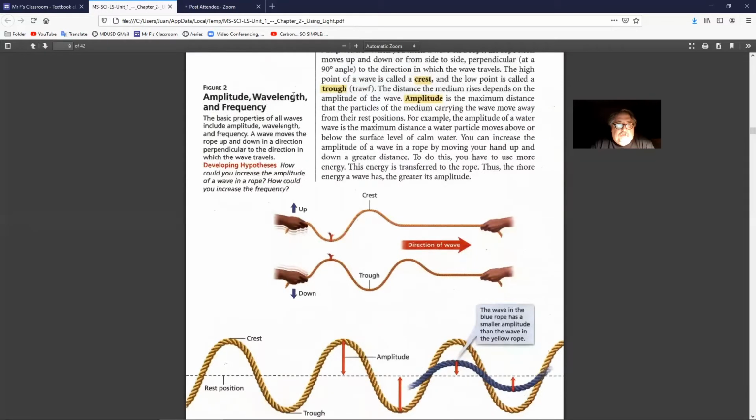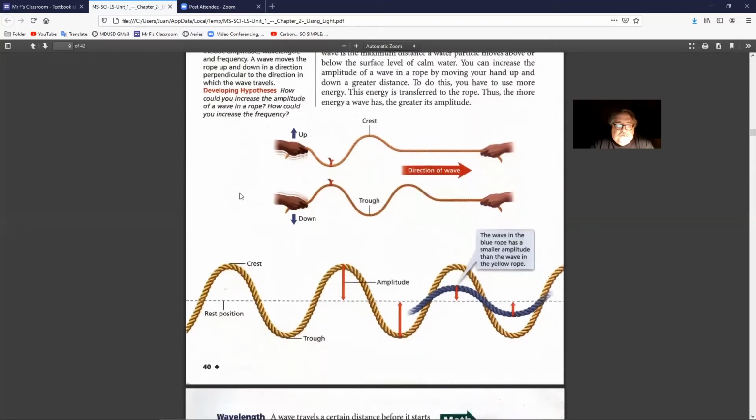Figure 2, amplitude, wavelength, and frequency. The basic properties of all waves include the amplitude, wavelength, and frequency. A wave that moves a rope up and down in a direction perpendicular to the direction in which the wave travels. Developing hypotheses. How could you increase the amplitude of a wave in a rope? How could you increase the frequency?